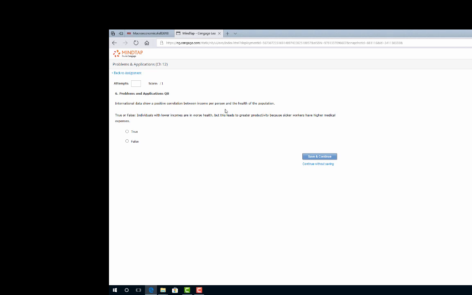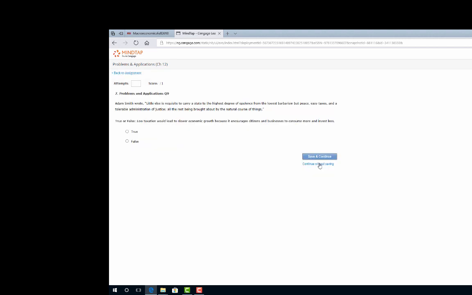That's what positive correlation means. Or it means when income goes down per person, the health of the population goes down. So if the data is demonstrating that there's a positive correlation between income per person and the health, is this statement true or false? I think you can kind of get that one from that.